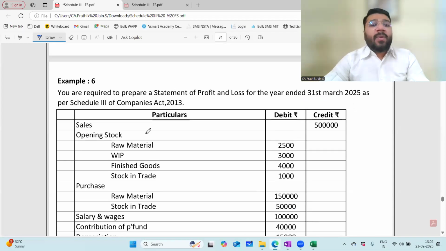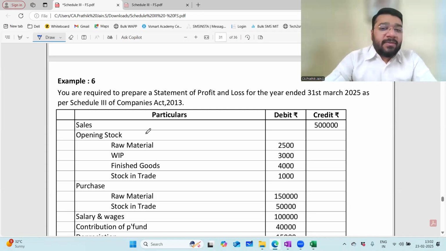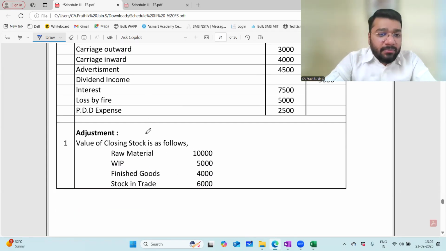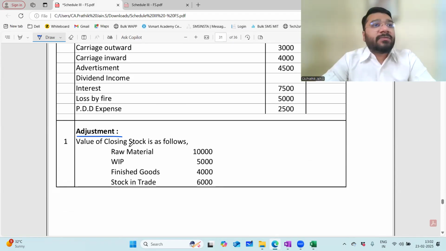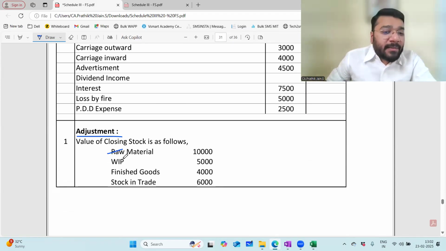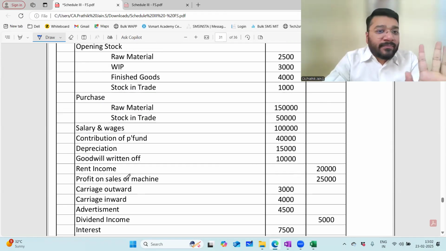Example 6. You are required to prepare a statement of P&L for the year ended 31st March 25 as per Schedule 3 of Companies Act 2013. So it is a full-fledged question. They have given a tabular column followed by adjustment. Value of closing stock is as follows. Closing stock of raw material, WIP, FG and stock in trade is given. The adjustment is only for stock. Can I go one by one?